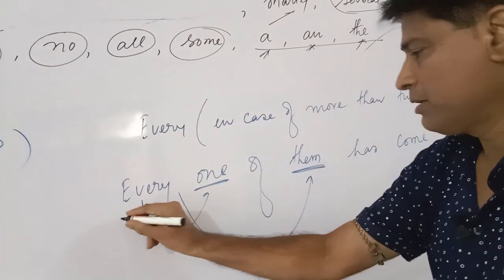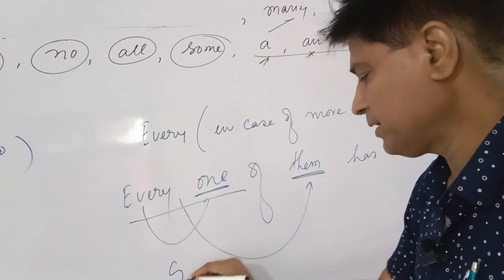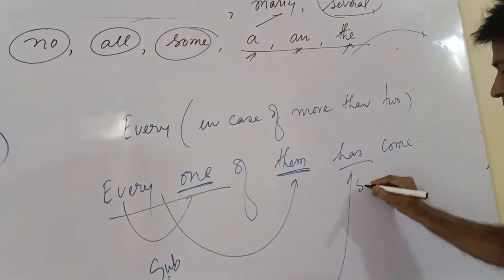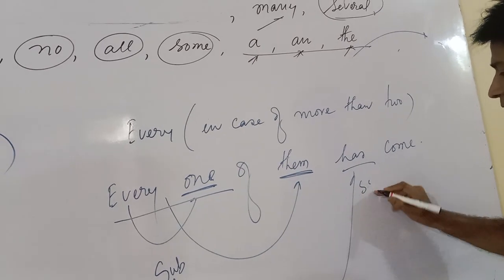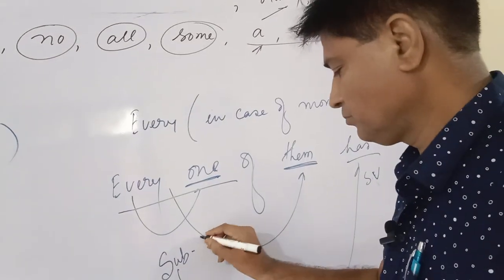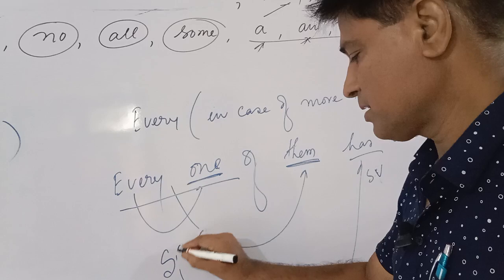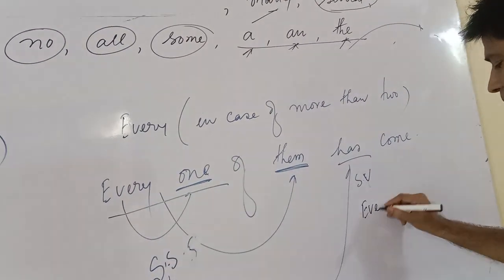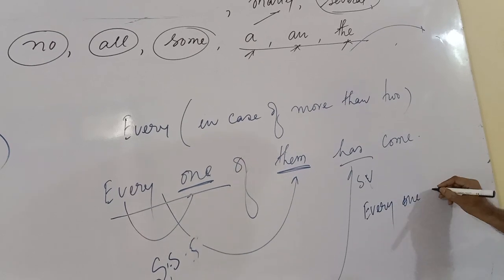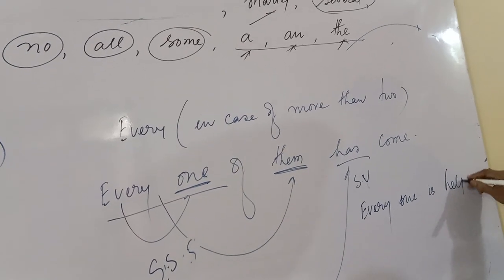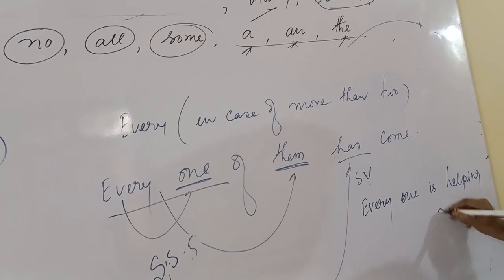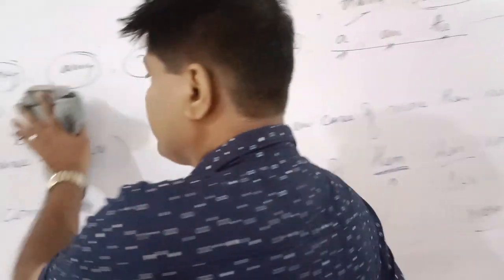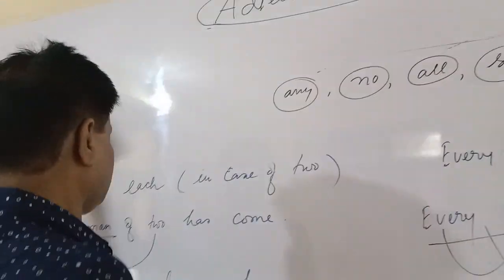But if the subject is everyone, the verb will be singular: singular subject and singular verb. Everyone is helping me. That defines more than two. Clear? So after every, let us learn any.